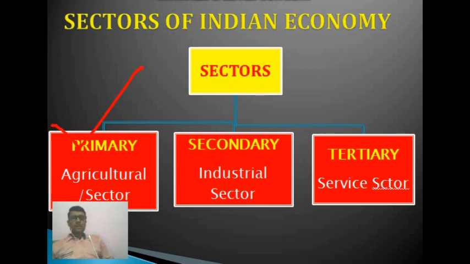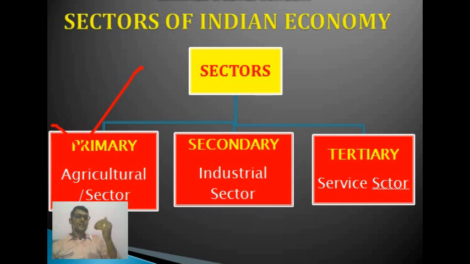Once again I repeat all three sectors of the Indian economy. The first is the primary sector, the second is the secondary sector, and the third is the tertiary sector. The primary sector is called the agricultural sector because it produces goods with the help of natural resources.